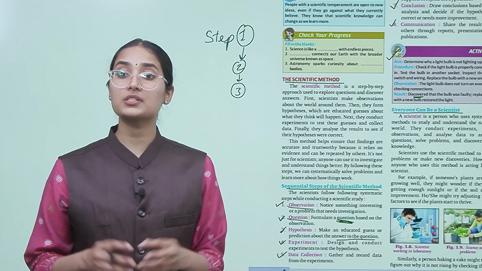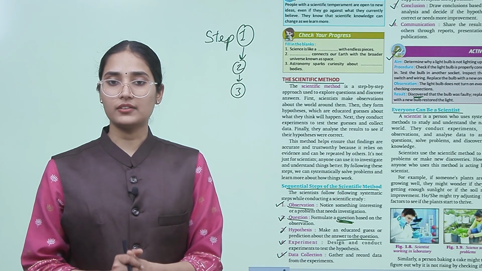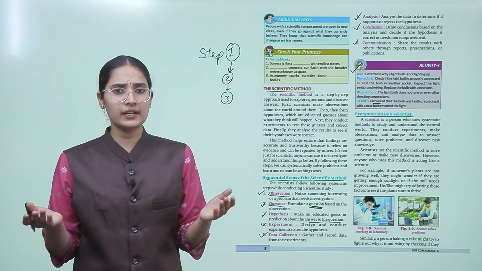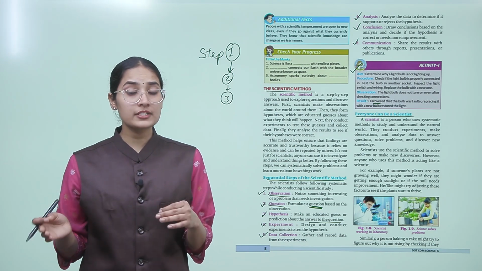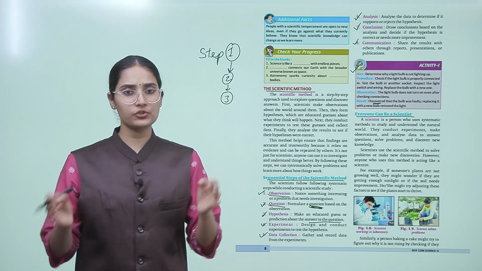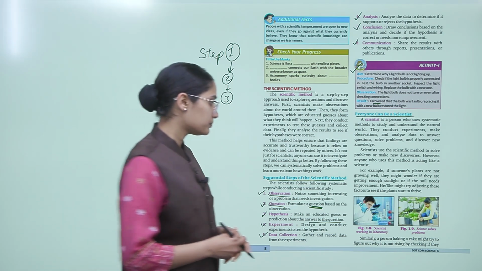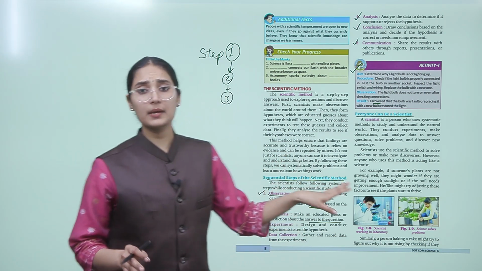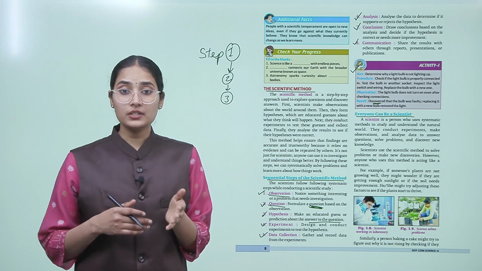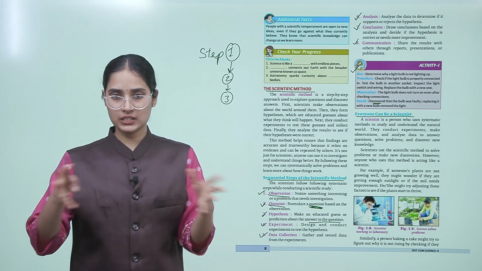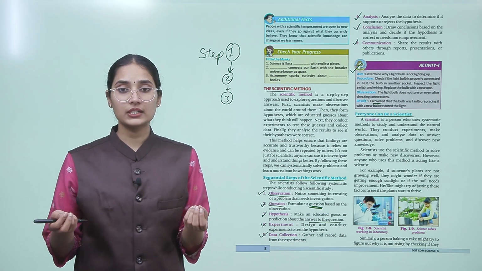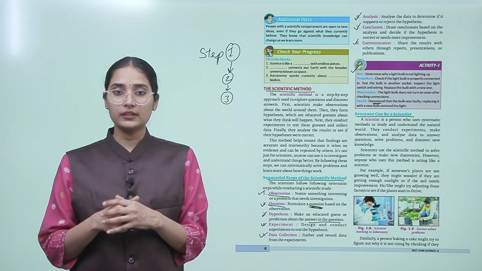However, anyone who uses this method is acting like a scientist. For example, if someone's plants are not growing well, they might wonder if they are getting enough sunlight or if the soil needs improvement. She might try adjusting these factors to see if the plants start to thrive. So, the person might try adjusting various things, the sunlight, the nutrients, or maybe the seed, to see if the plant thrives or not.